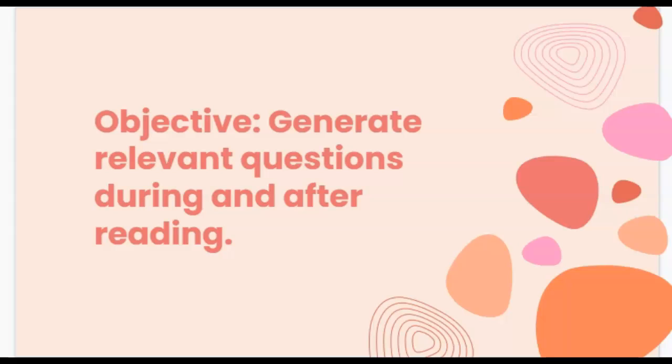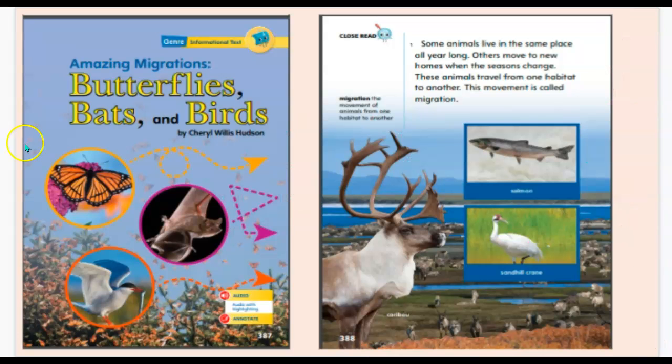Good morning, boys and girls. This is Miss Villalobos, and today for reading, we're going to generate relevant questions during and after reading. We should all be very familiar with this. We've been practicing this for quite a long time now. Okay, we're going to do that with the story of the week. The title is Amazing Migration: Butterflies, Bats, and Birds.